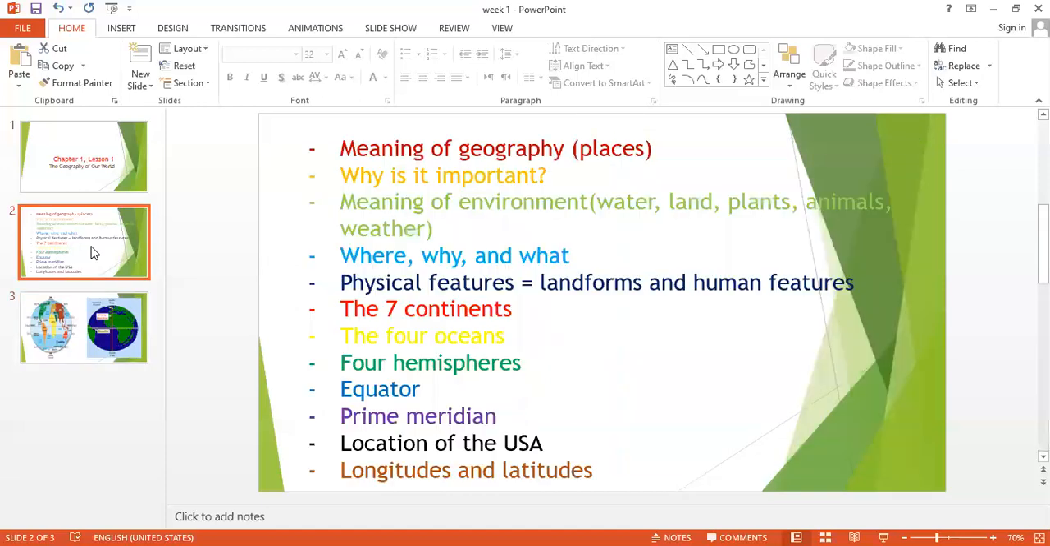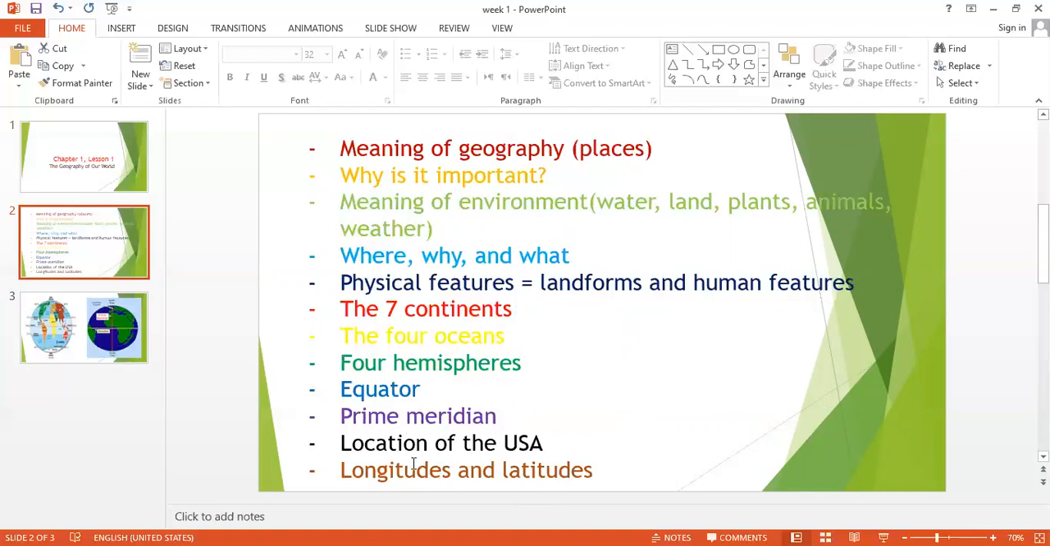Okay, guys, so this is our lesson for today. We talked about the 7 continents, the 4 oceans, and the 4 hemispheres. What are the 4 hemispheres? It means the 4 halves of the earth: north, south, east, west. The equator is the imaginary line that divides the earth into north and south. The prime meridian is also an imaginary line that divides the earth into east and west. We also spoke about longitudes and latitudes. Longitudes come from up to down, but latitudes come parallel to the equator.